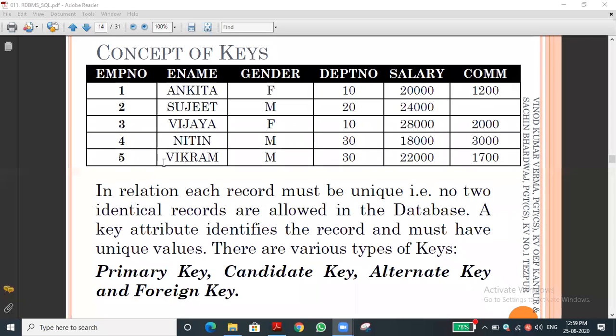Let me tell one example. For example, serial number, employee number, Aadhaar number, employee name, and phone number, five columns are there. For your understanding, I will tell it easily: employee ID, employee name, Aadhaar number, mobile number. Among the four columns, which are unique? Aadhaar number and employee ID. Employee ID is unique. Correct.